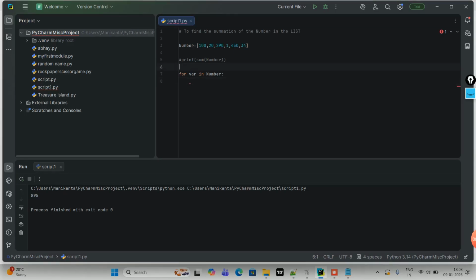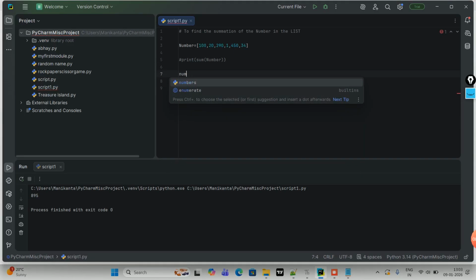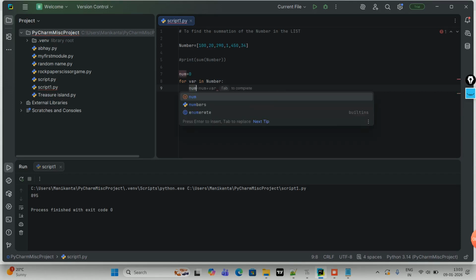I'm going to assign a variable called num, in which I'm going to assign 0 as a value. Now what I'm going to do, num equal to num plus where.